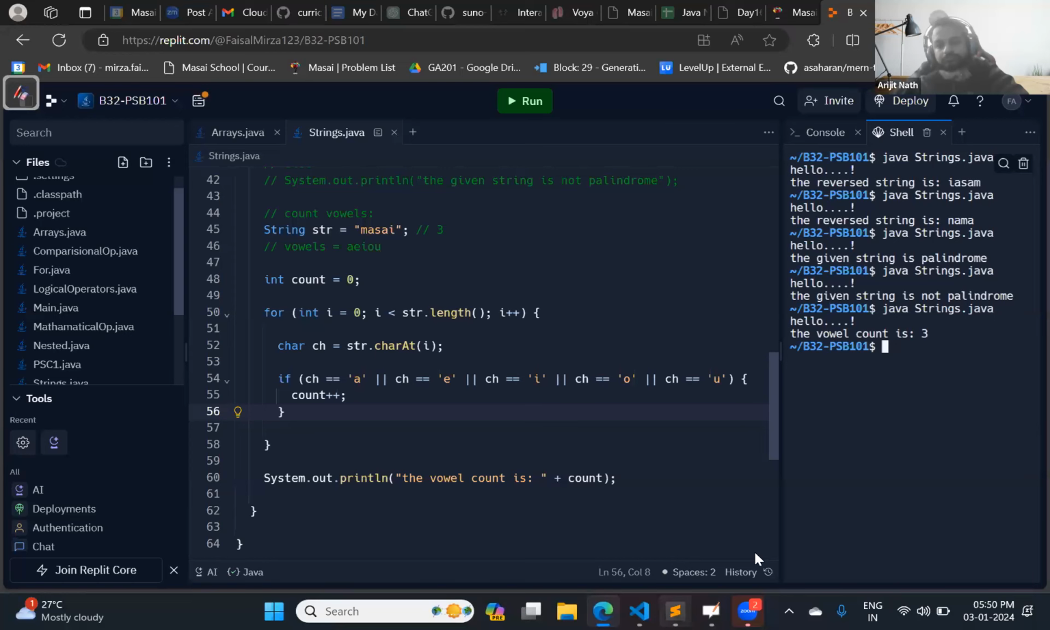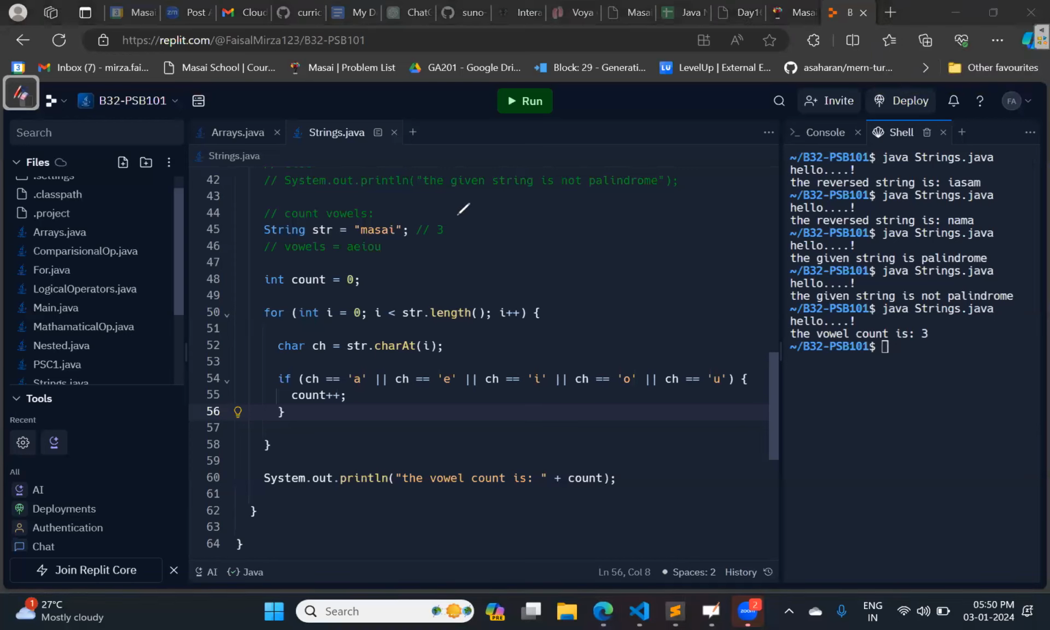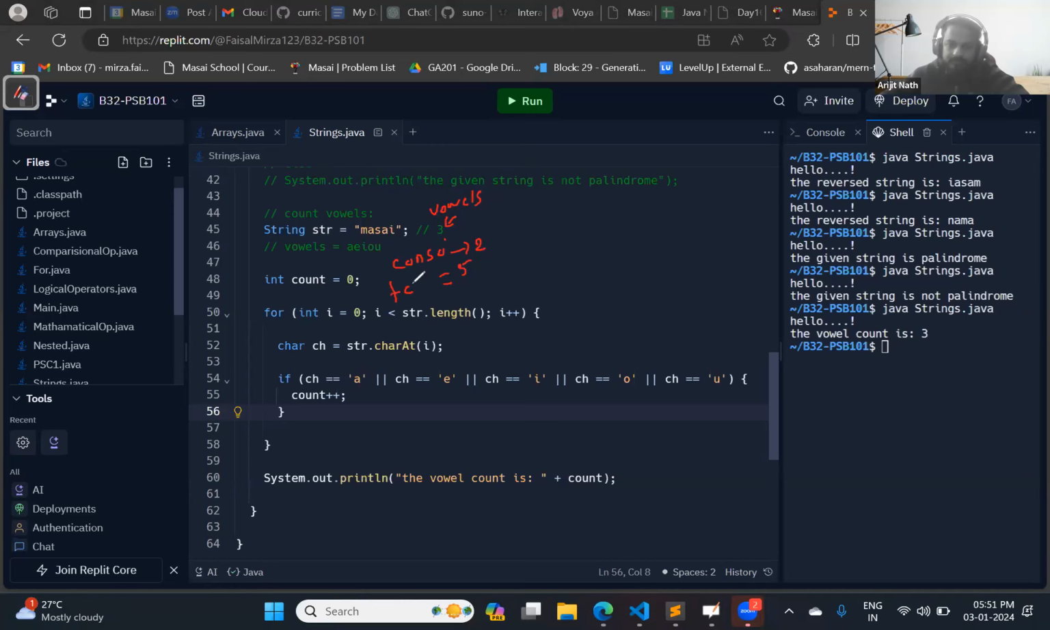Okay. Now tell me, we have three vowels. How many consonants are there? 2. So 3 plus 2, total 5. What exactly is the 5 representing? What is str dot length? Str dot length is 5. Total how many characters are there? If we start from 0, the last index will be 4, those are the indices.